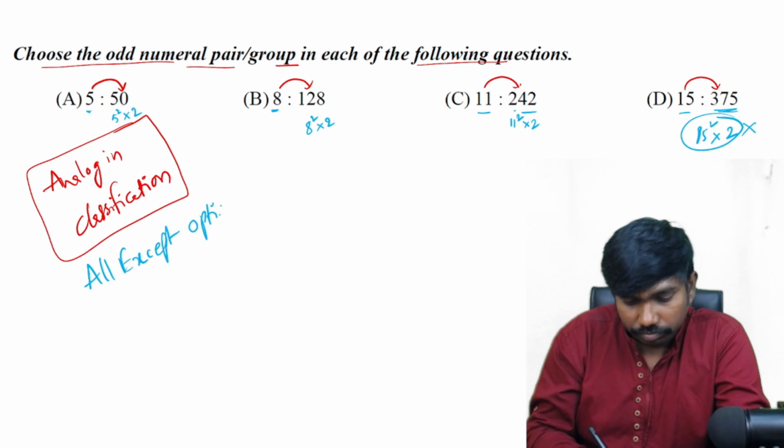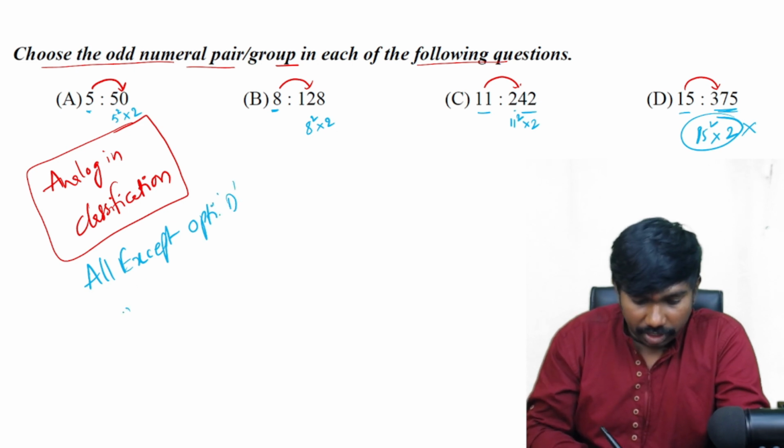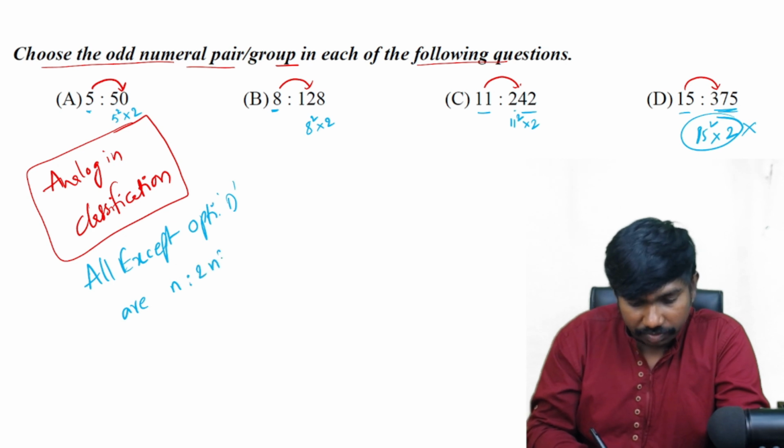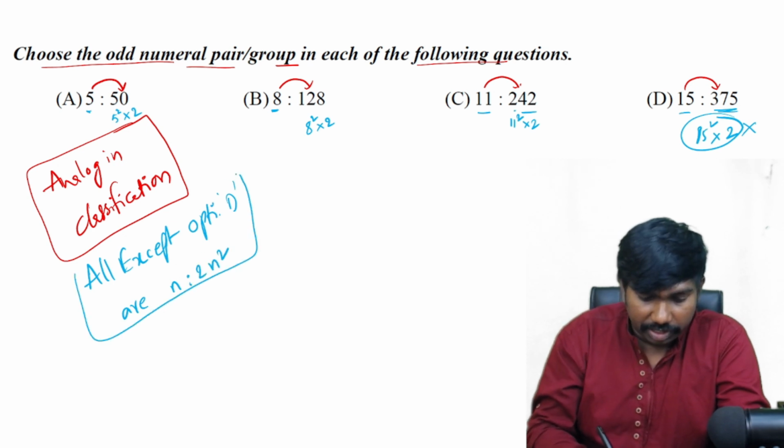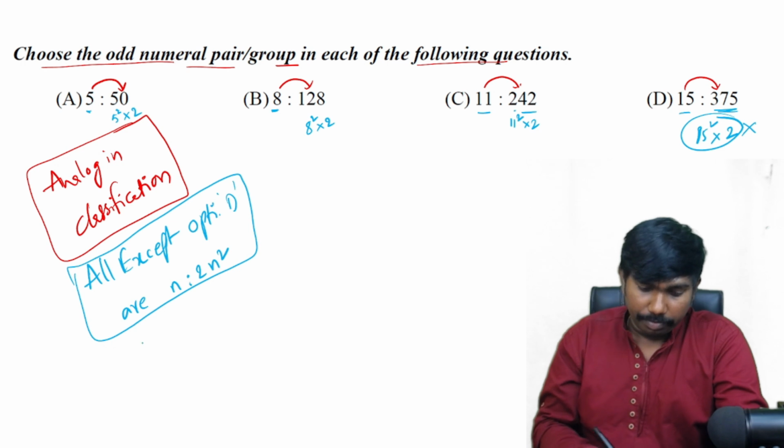option D are following the pattern n, and the second number is 2n square. That is, n to 2n square. That is the logic they are following.